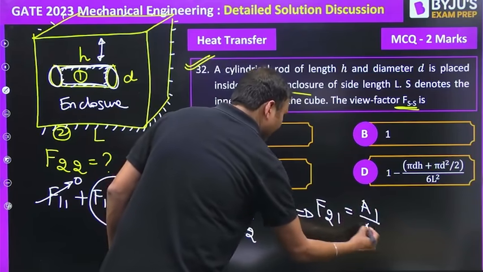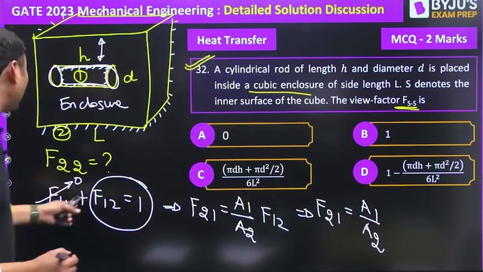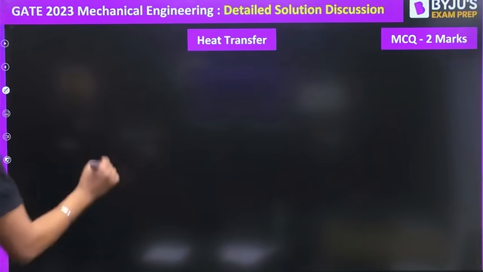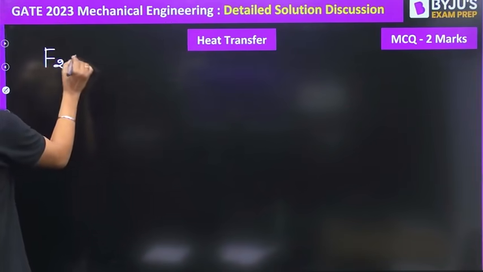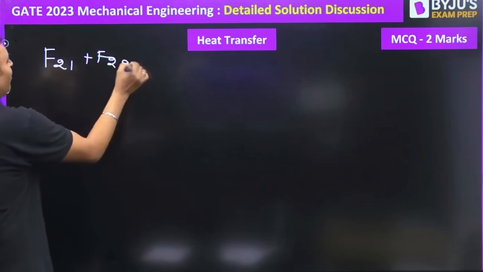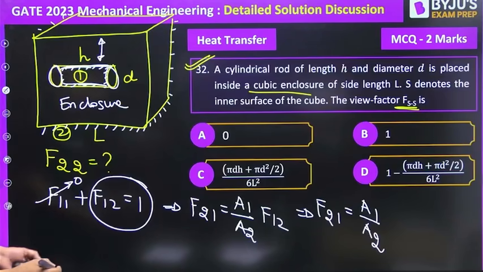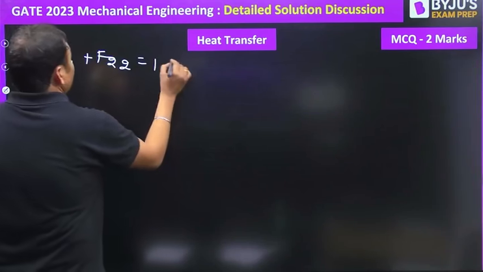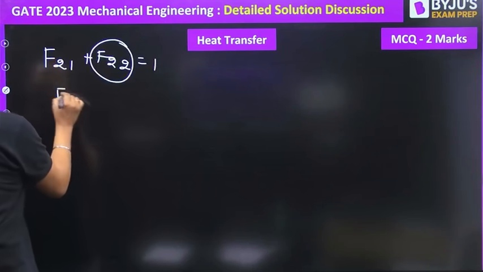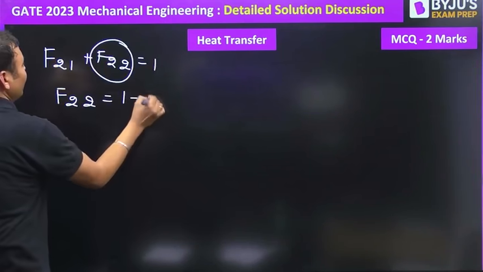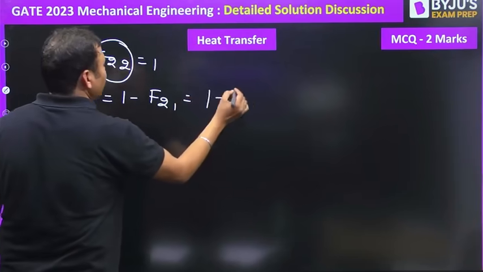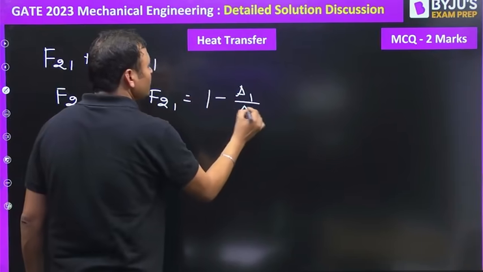Again we apply the enclosure theorem. We can say F21 plus F22 is also equal to 1, right? Our objective is to find F22, which is equal to 1 minus F21, or we can write it as 1 minus A1 by A2.